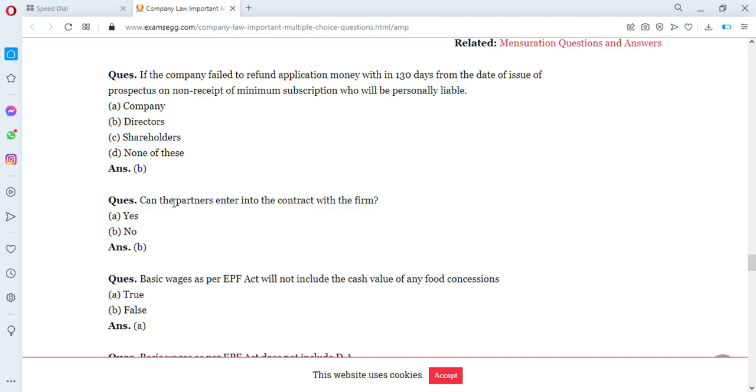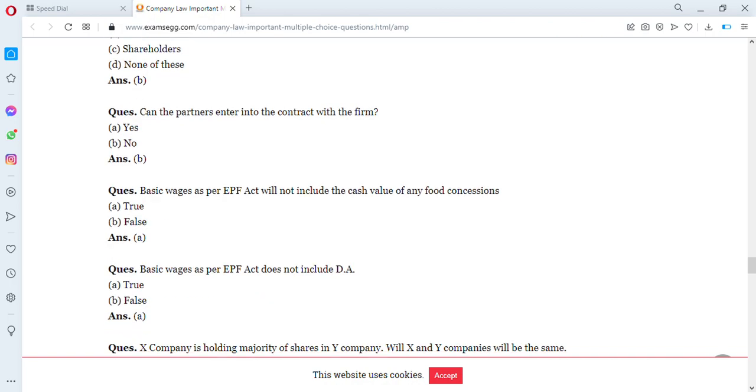Then another question, can partners enter into a contract with the firm? Yes or no? Can the partners enter into a contract with the firm? Yes or no? The answer is no, they can't.